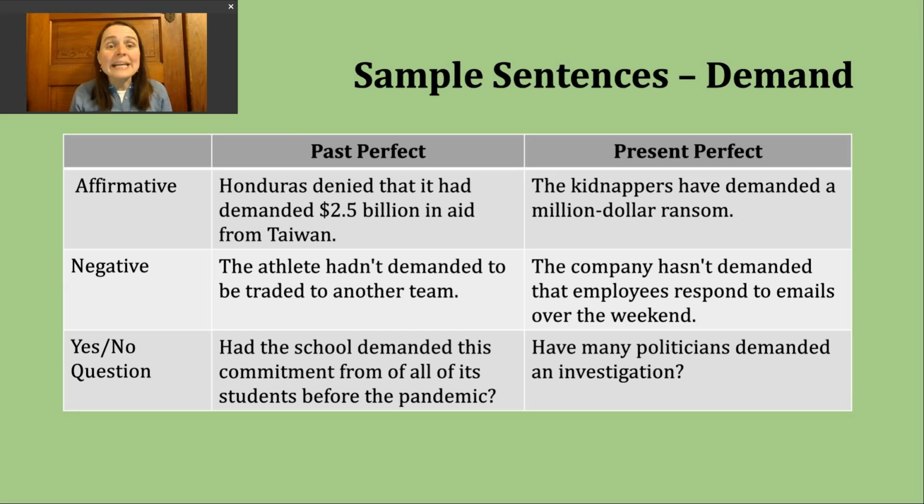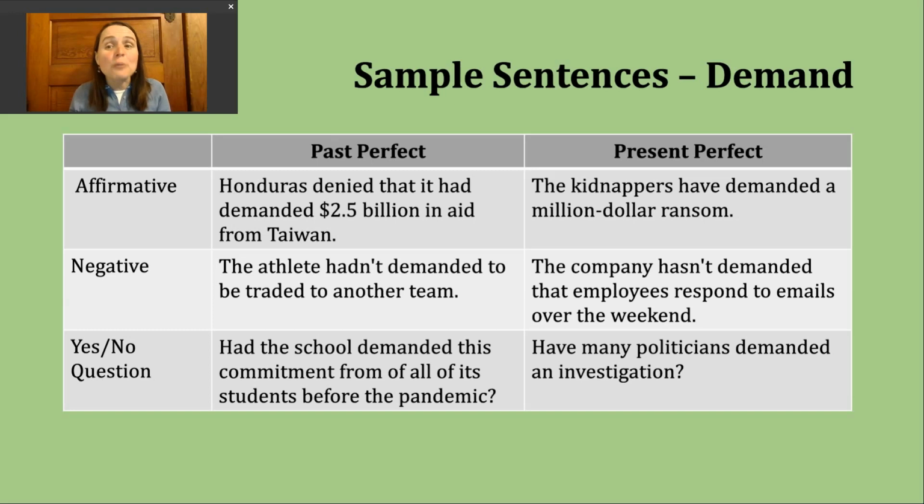Let's talk about making a yes or no question in the past perfect. To do this, I start with had, then I'm going to have my subject, and then the ed form of the verb. Here's another example. Had the school demanded this commitment from all of its students before the pandemic? Okay. So I feel like that question's a great one to illustrate that idea of this action occurring before a certain point in time.